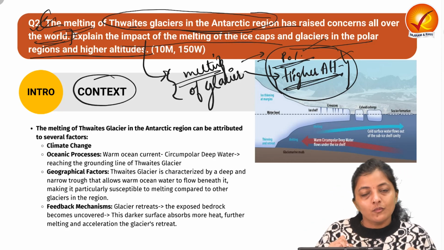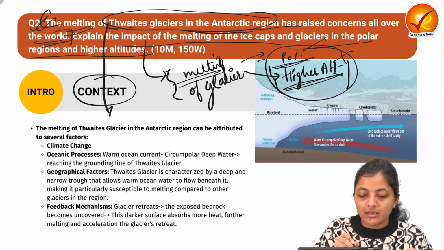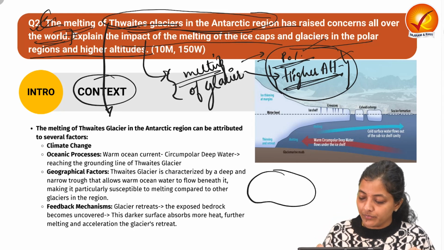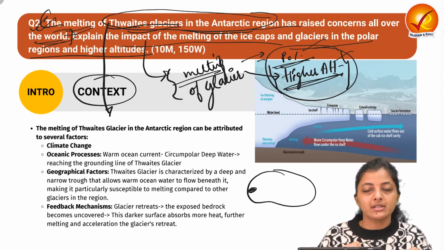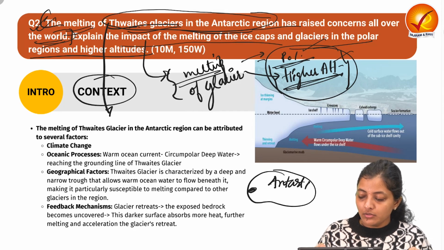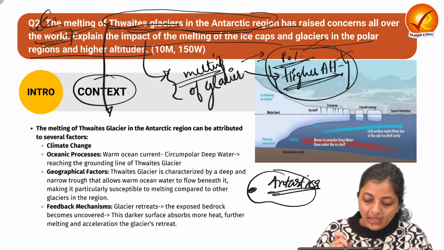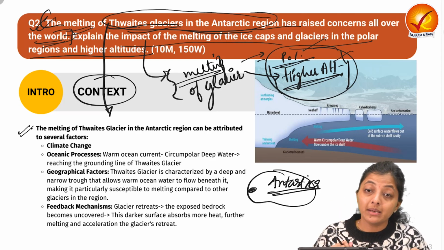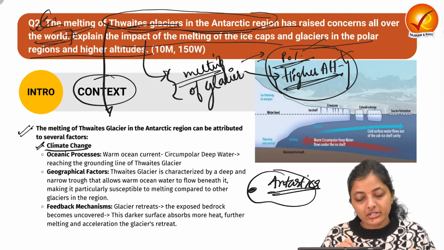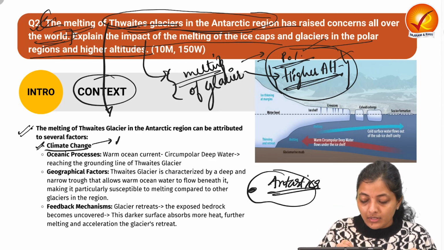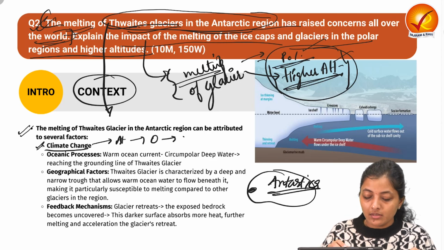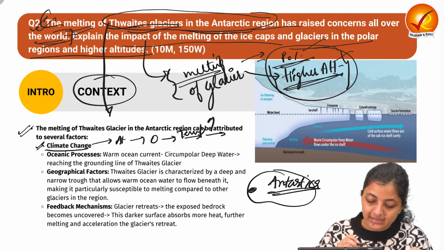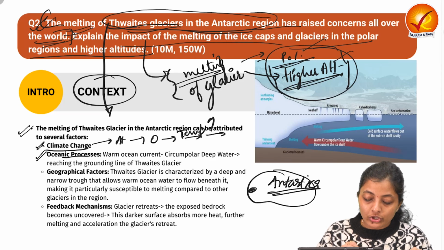So in the introduction, what you can do is take this context about the Thwaites Glacier. You can make some Antarctica map and quote the region where this Thwaites Glacier is. You can do that as well, and you can write the reasons behind why this Thwaites Glacier is getting melted. The very first is about climate change. Due to climate change, the atmosphere is warming, oceans are warming, so temperatures are increasing, so the glaciers are melting due to the increase in temperature.